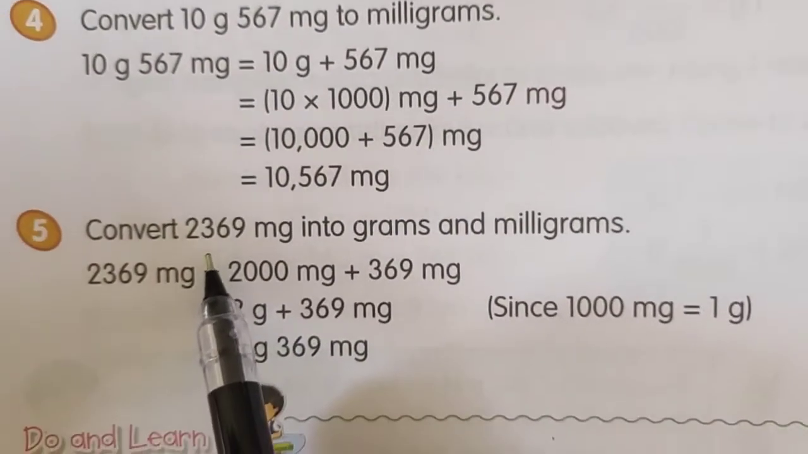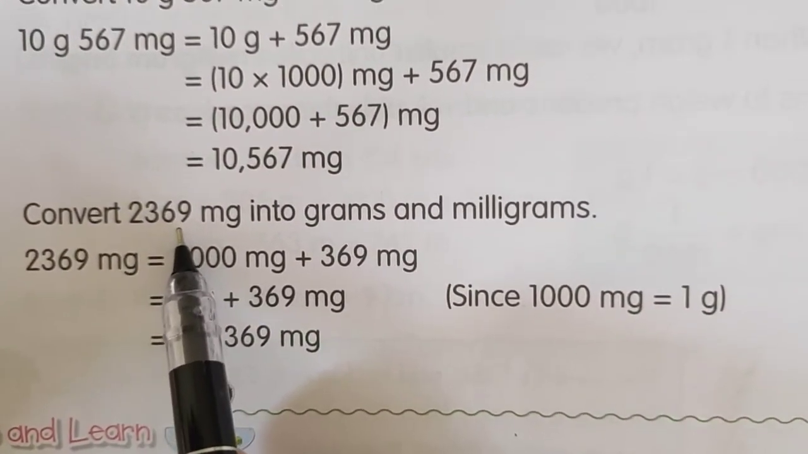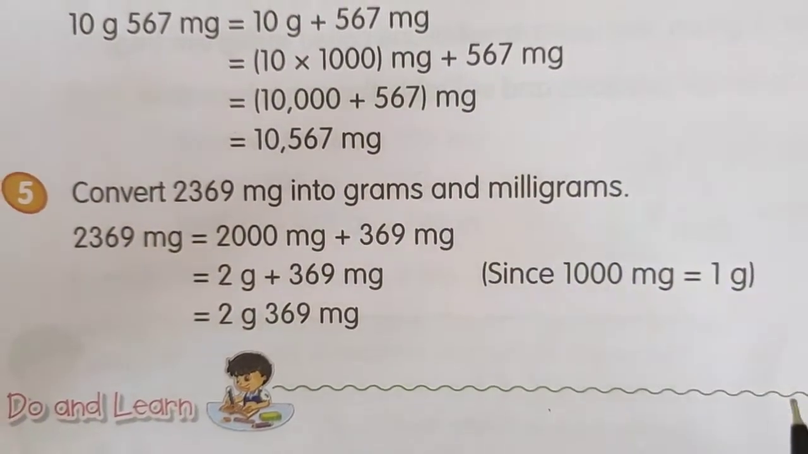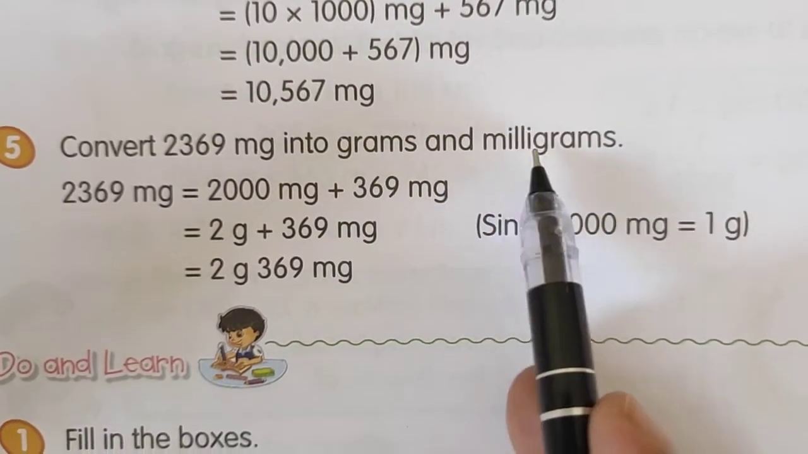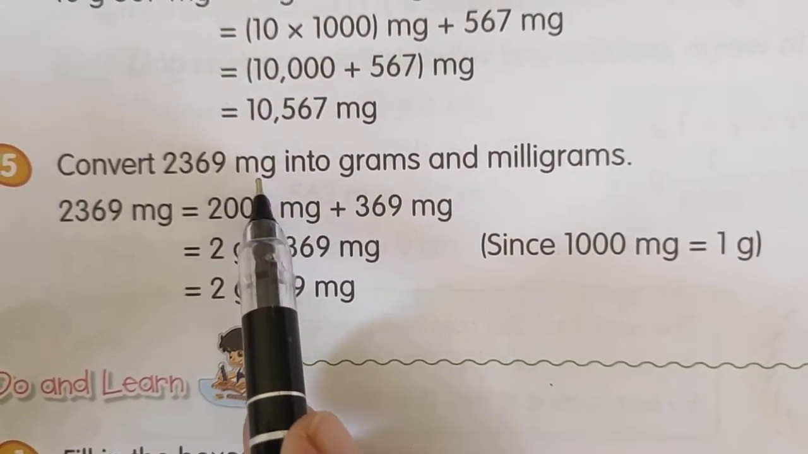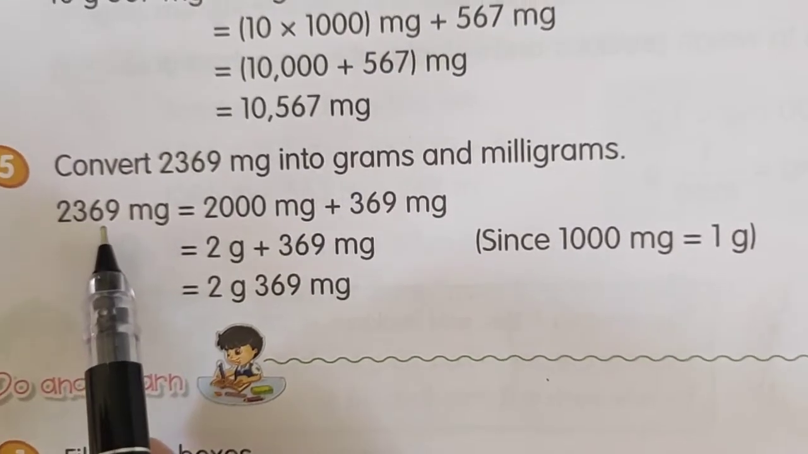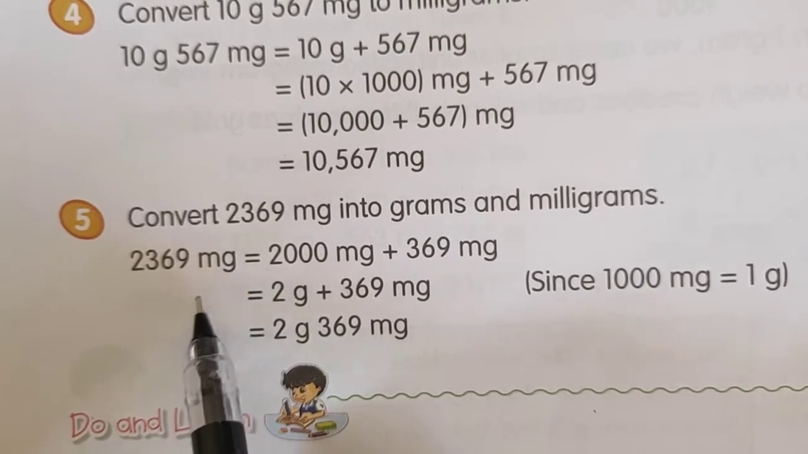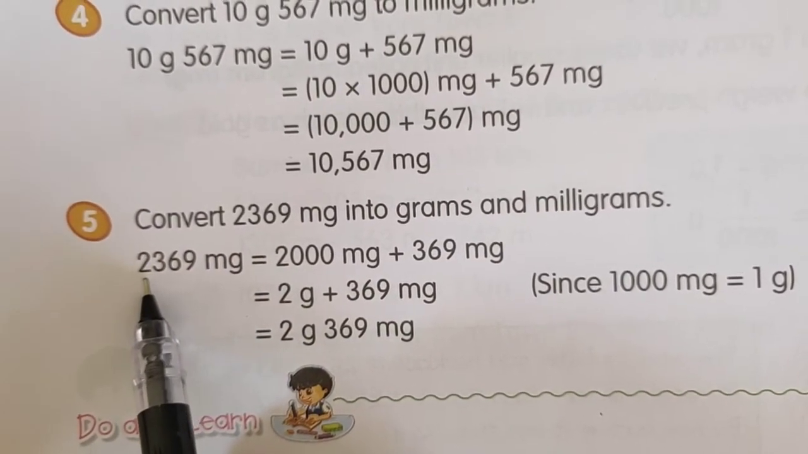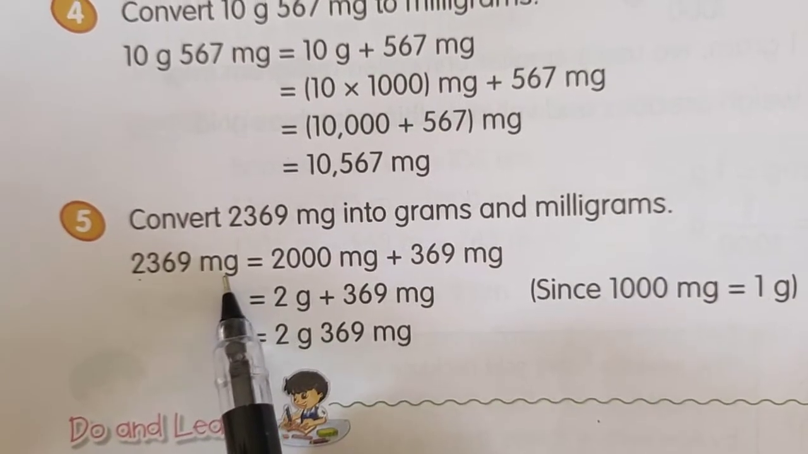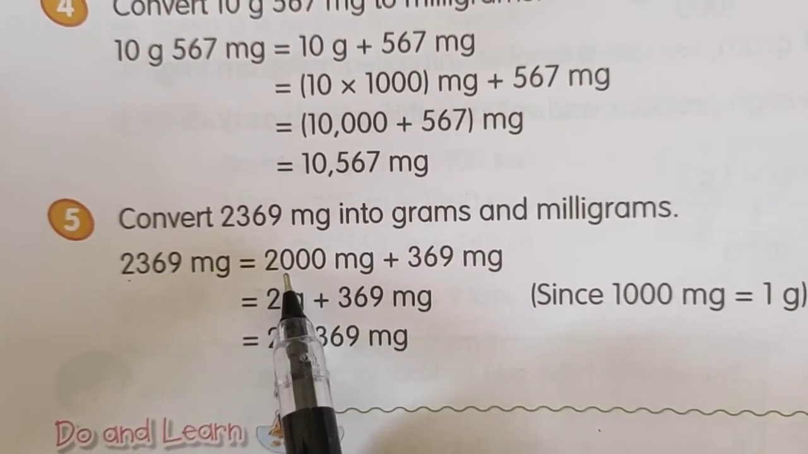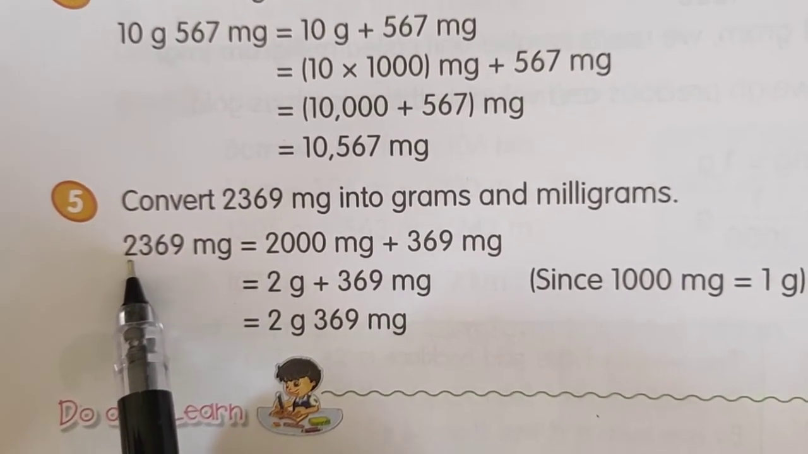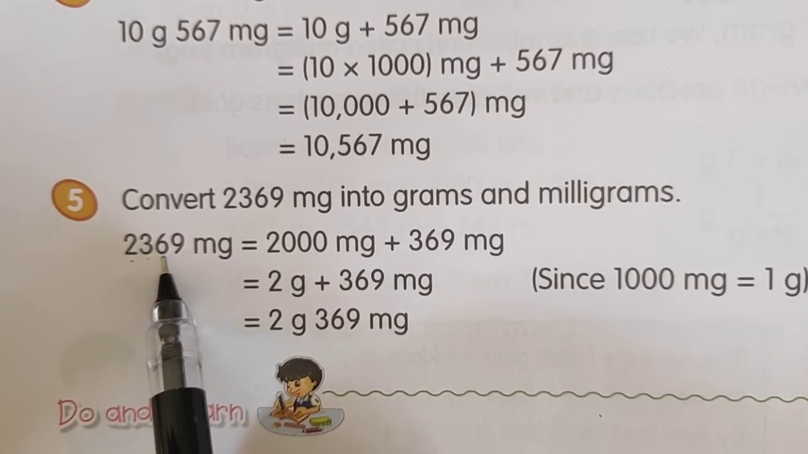And now see question 5. Convert 2,367 milligram into grams and milligrams. Now we have to convert it into gram and milligram, and it is given in milligram, so we can separate the values now. See, 2,367 milligram. So I will separate this 2000 from this milligram. So I am writing 2000 milligram here. And now what is remaining? We have already taken this 2000, so what is remaining?